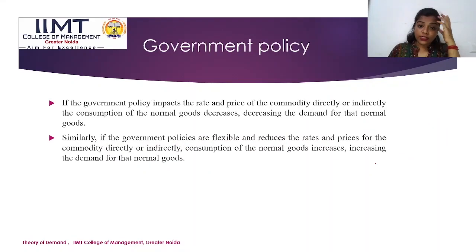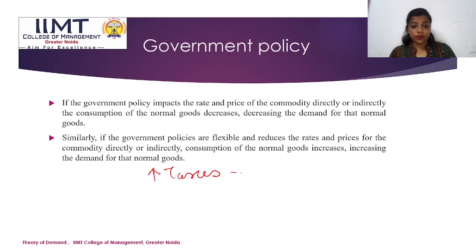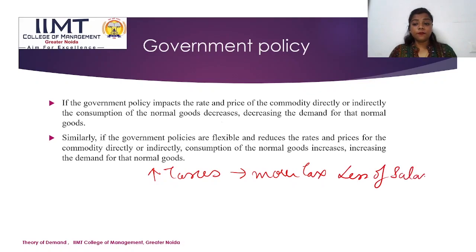Moving on to the government policy. The government policy directly or indirectly affects demand, right? If the policy changes and the government policy impacts the rate and price of the commodity, the consumption of normal goods decreases. If the government raises the taxes, now I will be paying more tax. Less of the salary will be left with me. So the demand will decrease, right?